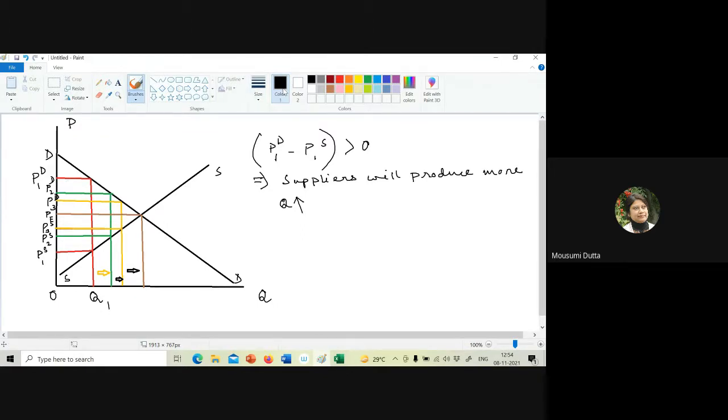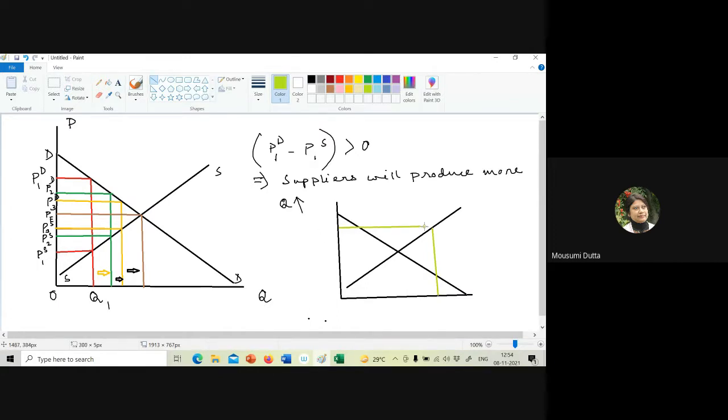Okay, on the other hand, for the same demand supply curves, if I start from this direction, this is the supply price, this is the demand price.